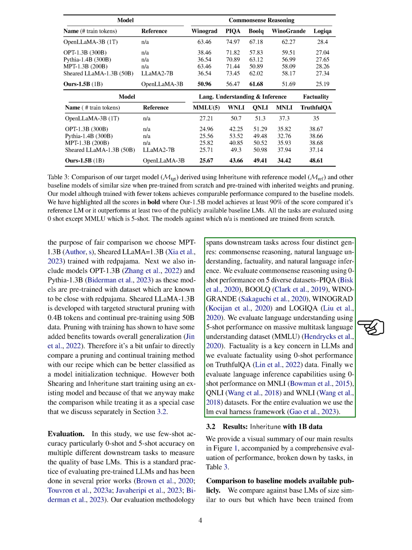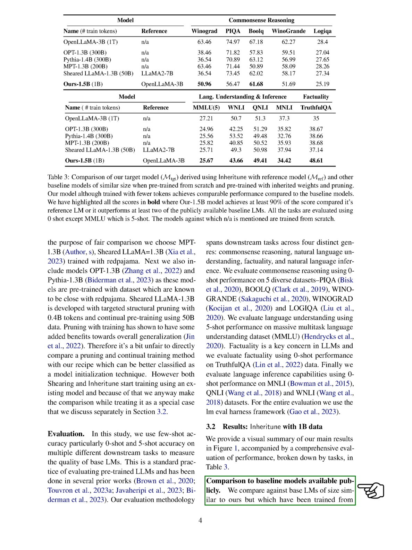tasks in a table. We compared our model to publicly available baseline models and found that our 1.5B model, created using Inheritune, outperforms in 7 out of 10 tasks when compared to a reference language model twice its size and trained on 1,000 times more data.